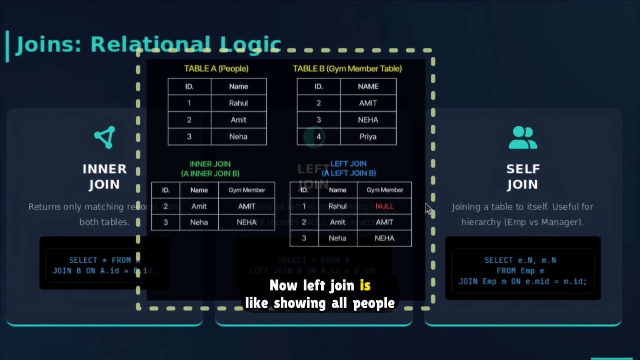Now left join is like show all people from the people list. If they are gym members, show that too. So this will be the output. People list के सब लोग दिखाने हैं चाहे जिम ज्वाइन किया हो या नहीं किया हो. And here if you see, Rahul is still there because he is in the left table. So that is a left join.